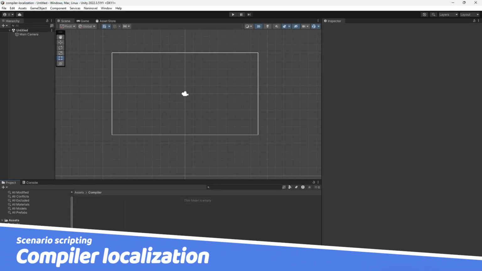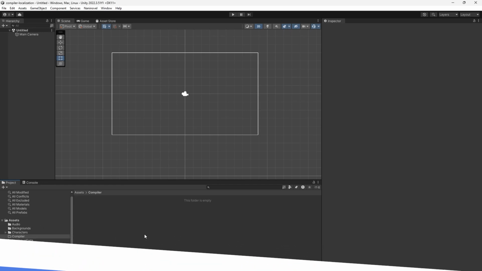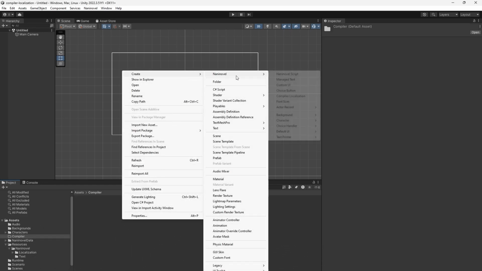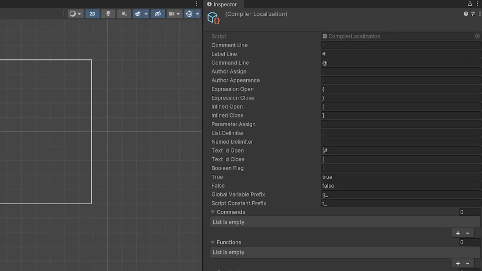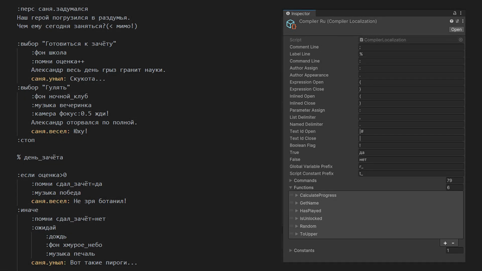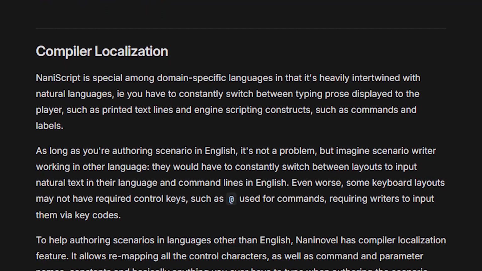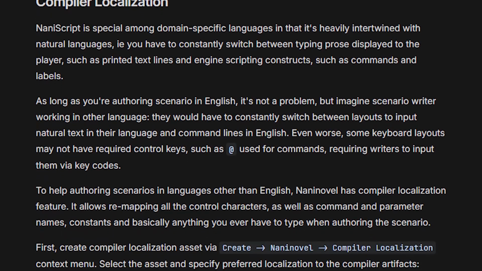Moreover, 1.20 adds support for compiler localization, which gives developers the option to remap the control characters in the NaniScript language. With this, we hope we have addressed the issues that non-English speaking developers may face with the engine, as it may not be possible to type some of the common characters with certain keyboard layouts. More information can be found in the localization guide.